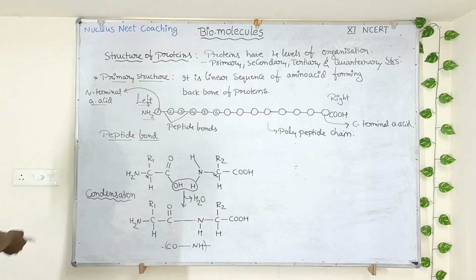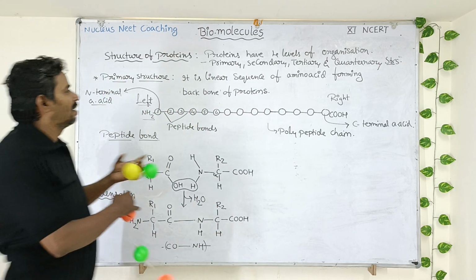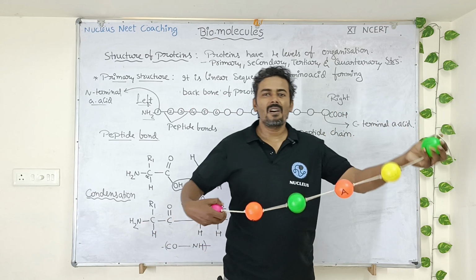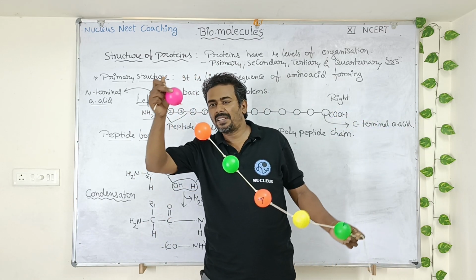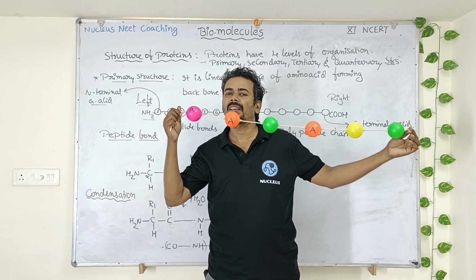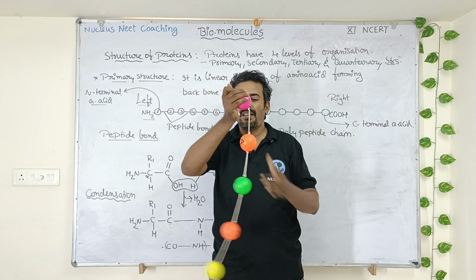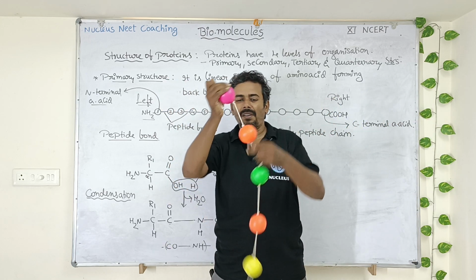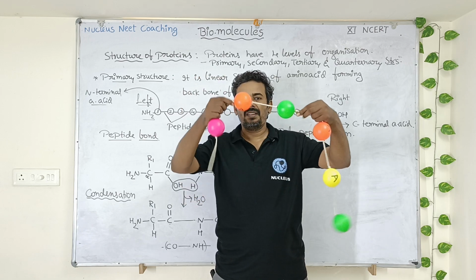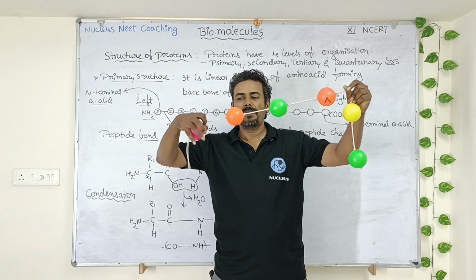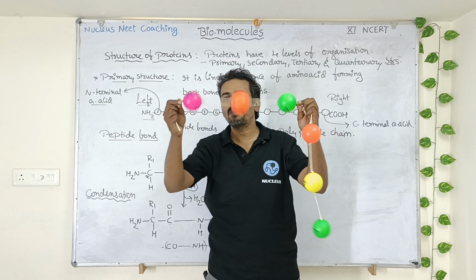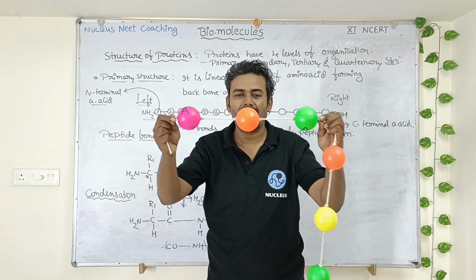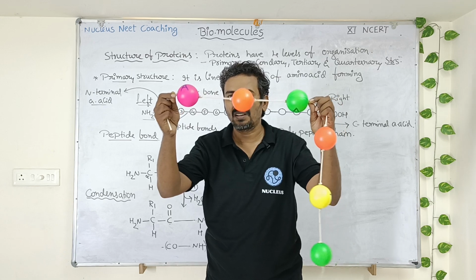Now once again, our ball and string model of the polypeptide chain. You can see here, this is the first amino acid. It is linked with the second by a bond called a peptide bond. The second amino acid is linked to the third amino acid by one more peptide bond. So between 3 amino acids, how many peptide bonds are there? You are right, only 2 peptide bonds are there, right?